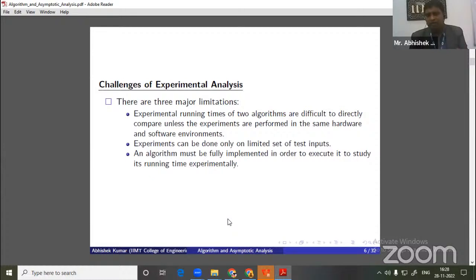In the coming slide, I will discuss asymptotic analysis. So what is the basic difference between experimental and asymptotic analysis? In the experimental analysis, we are measuring the exact time. But in the case of asymptotic analysis, when we are measuring the asymptotic behavior of any function or algorithm, we look at the different primitive operations that we are doing in our program or algorithm, and once we compute all the primitive operations, we can measure the asymptotic behavior.